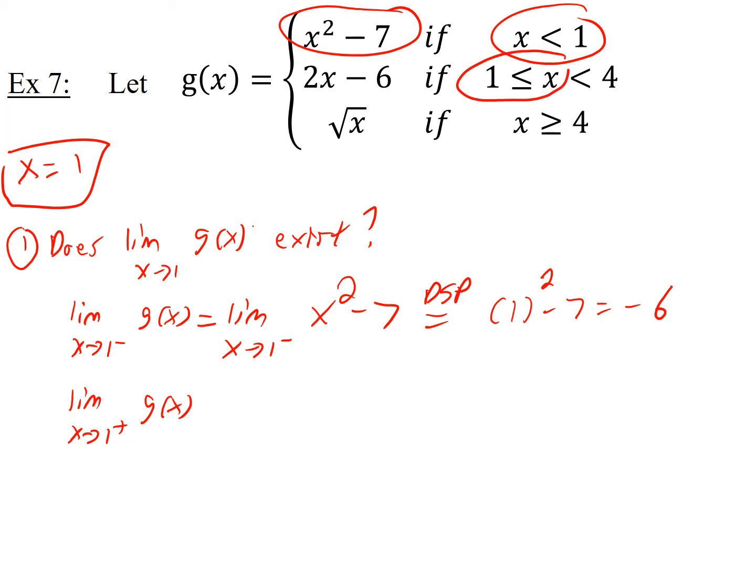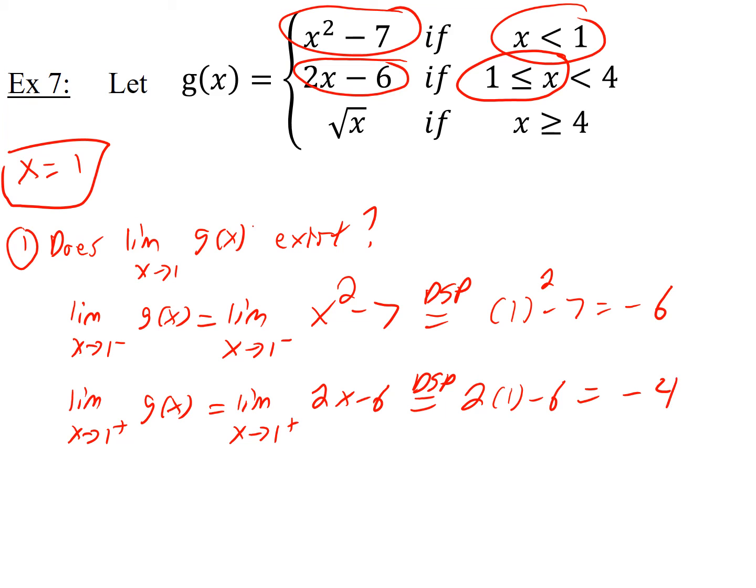Then you do the limit as x goes to 1 from the right of the function. Since we're on the right of 1, but close to 1, you have to use this piece when you're finding the limit. Limit as x goes to 1 from the right of 2x minus 6. Again, you can just plug into this because it's a polynomial. So you get negative 4, it looks like. All right, so this first question is already no. Does the limit exist? No. Even though the limit doesn't exist, that doesn't mean it's not continuous from the left or right. So we do have to keep going. But does everyone agree the full limit doesn't exist? It doesn't exist because the left and right hand limits are different.